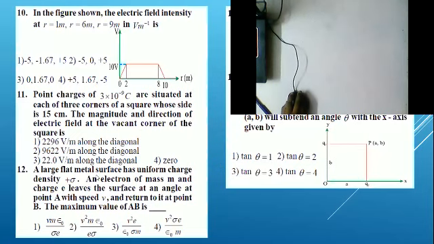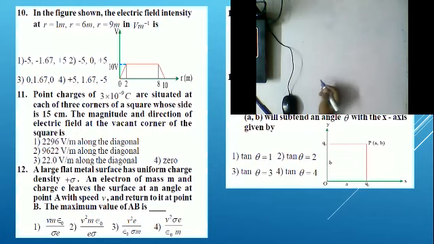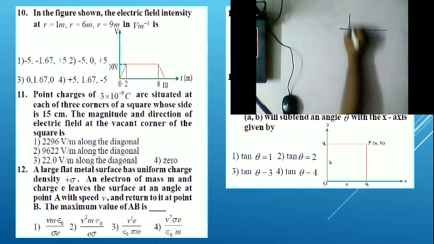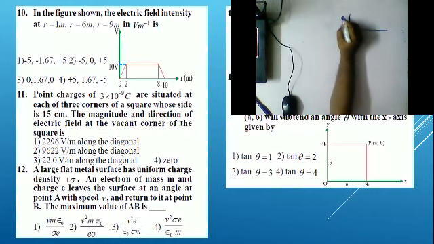A large flat metal surface has a charge density of plus sigma. An electron of mass m and charge e leaves the surface at an angle at a point A with speed v and returns to it at a point B. Find the maximum value of AB. Okay, guys, the question is a little tricky. This is a surface charge of sigma, plus sigma charge density. The electric field is directed upward.